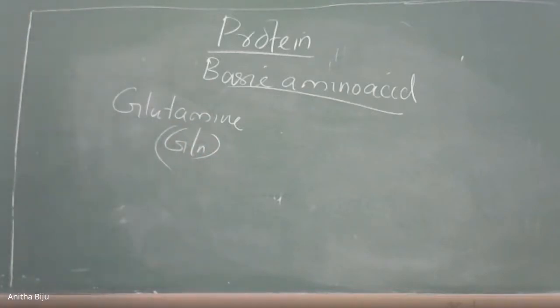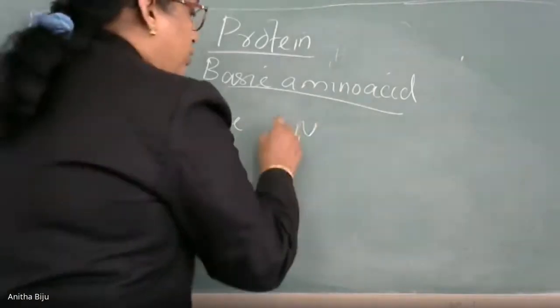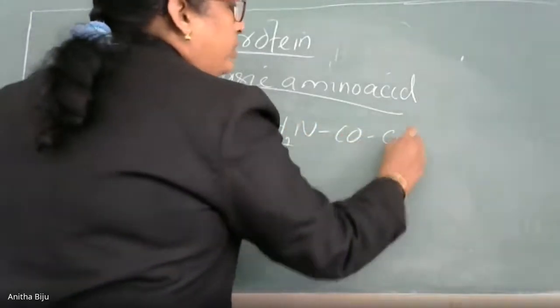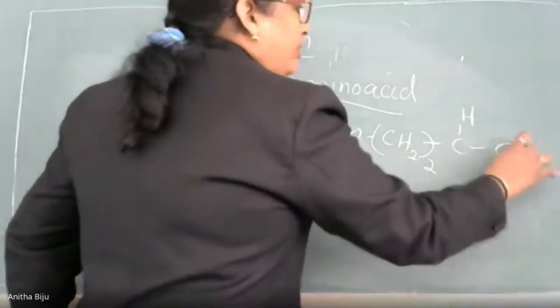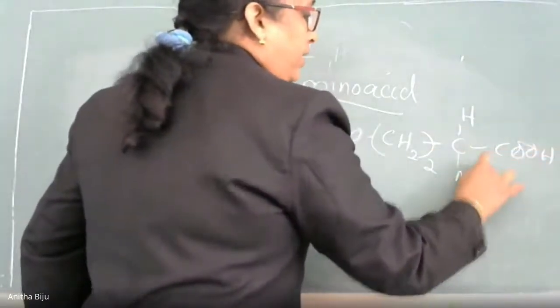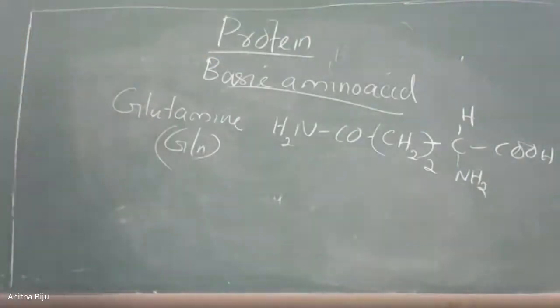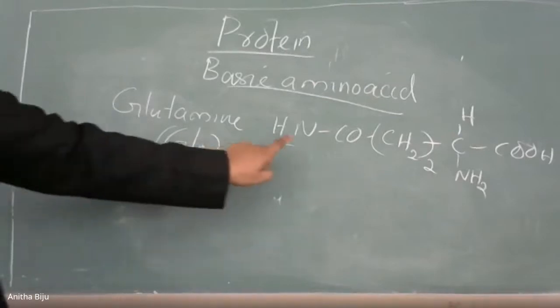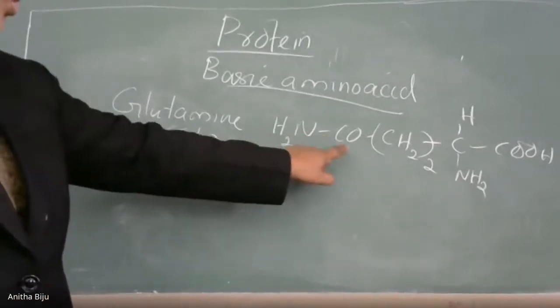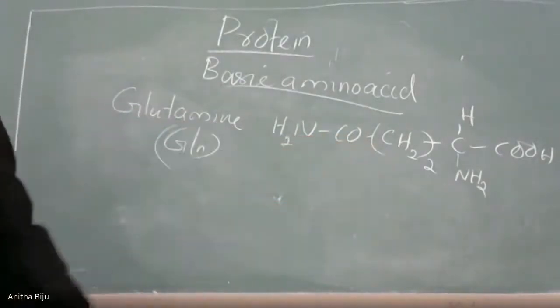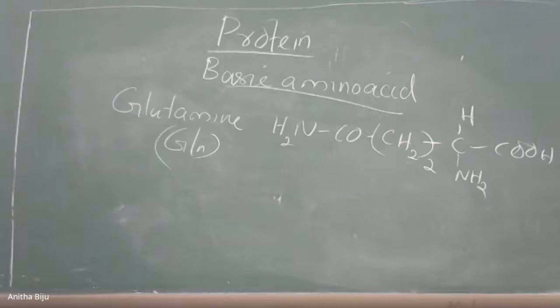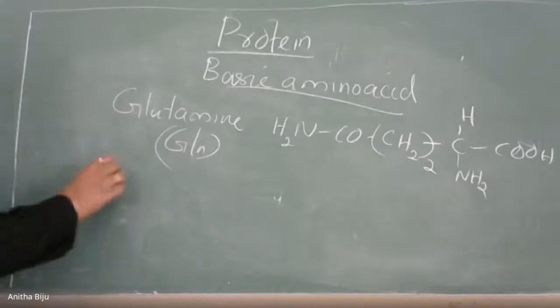Okay, now let us think about the structure. NH2 CO CH2 twice, CH. This is the structure of glutamine. What is increasing here is not the COOH group, it is CO only, CONH2, then CH2 twice. So this is called glutamine.